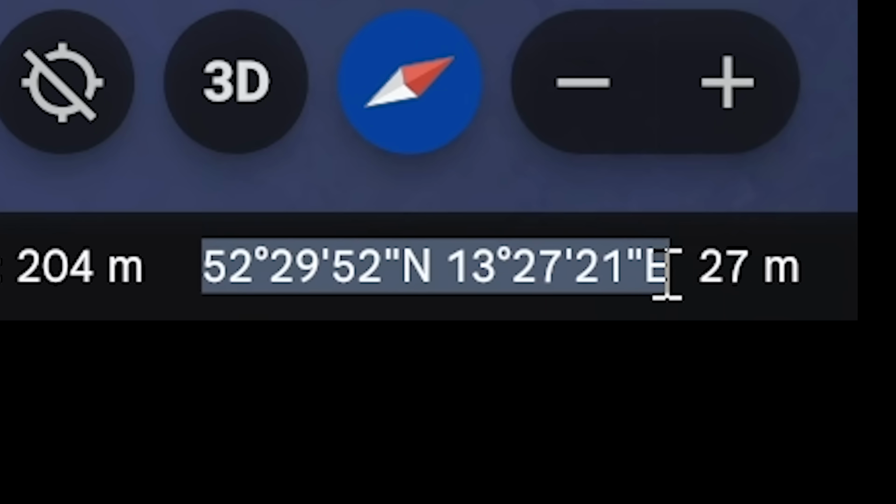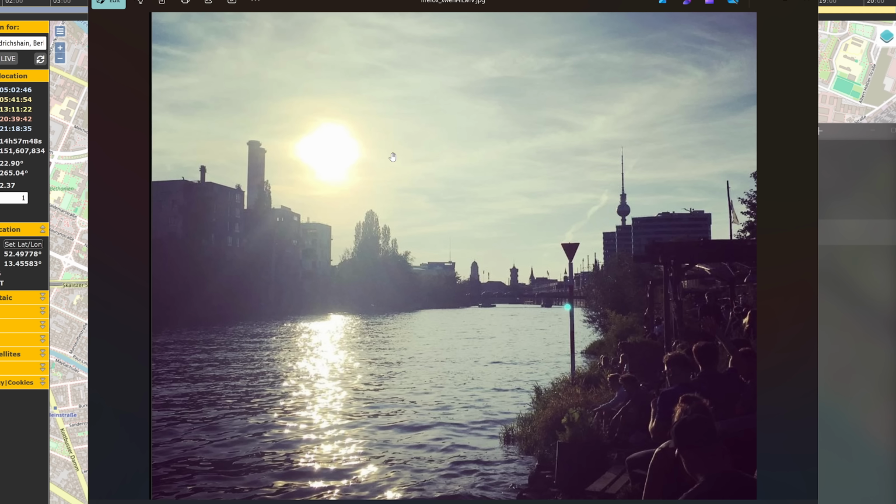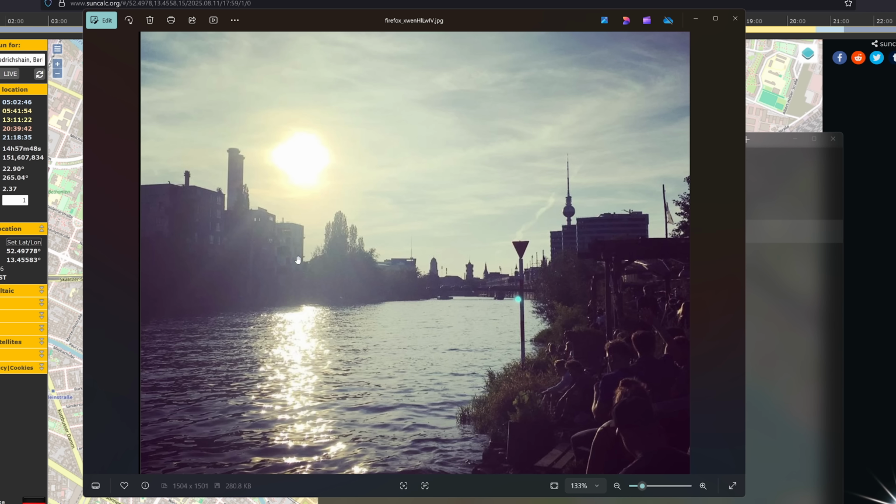Let's try these coordinates. Okay, so we're there. And then where's the sun? It aligns pretty much perfectly with the tip of the tower. I don't think I can do this sort of map from first person. And it aligns with this building here that I'm pretty sure doesn't exist.